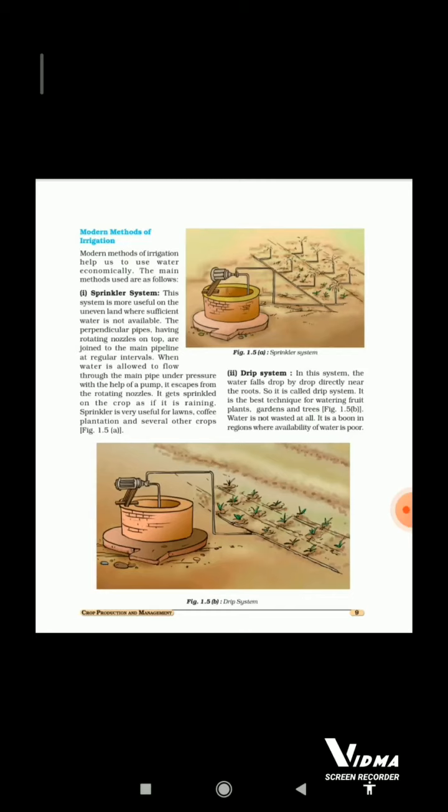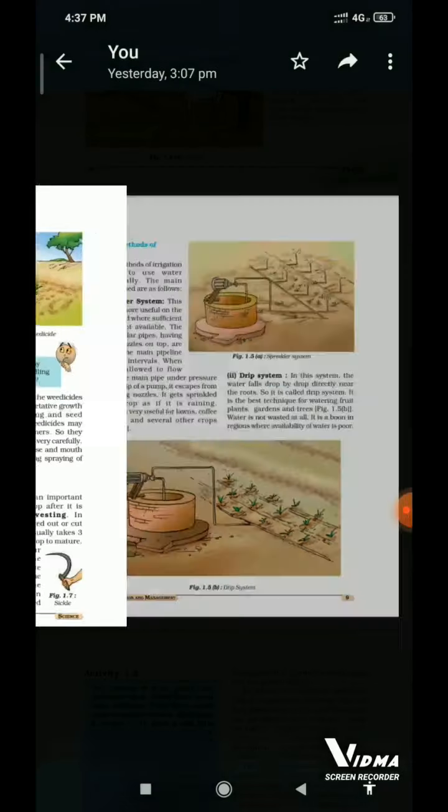Second is the drip system. In this system, the water falls drop by drop directly near the roots, so it is called drip irrigation. It is the best technique for watering fruit plants, gardens and trees. Figure 1.5b. Water is not wasted at all. It is a boon in regions where availability of water is poor.